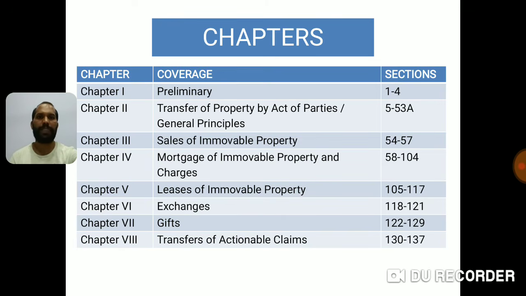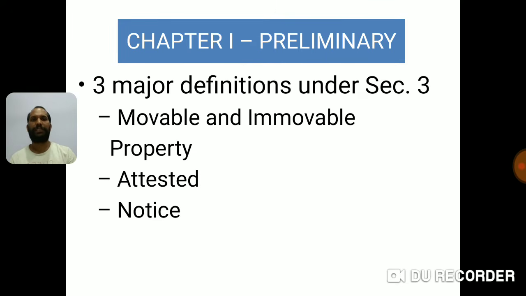So let's move on to the next slide, which deals with chapter 1. Chapter 1, the preliminary chapter, has section number 1 to 4. The major section under chapter 1 is section 3, and under section 3, we have 3 major definitions. I am going to cover these 3 major definitions with essentials and many other concepts in this lecture, so that by the end of this lecture you will be prepared for these 3 major components of the Transfer of Property Act.